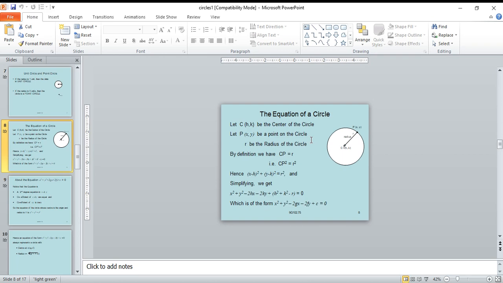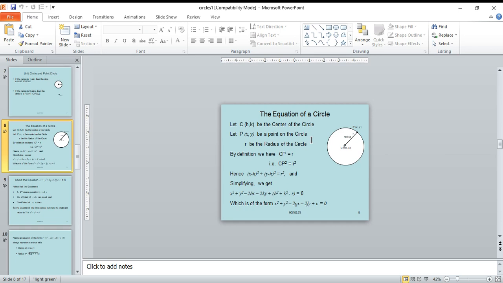Equation of the circle. I am forming the equation of the circle. Let (h, k) be the center of the circle. Let P(x, y) be a point on the circle. C(h, k) is the center of the circle, and P(x, y) is the point on the circle. CP is the constant distance, the radius r of the circle.